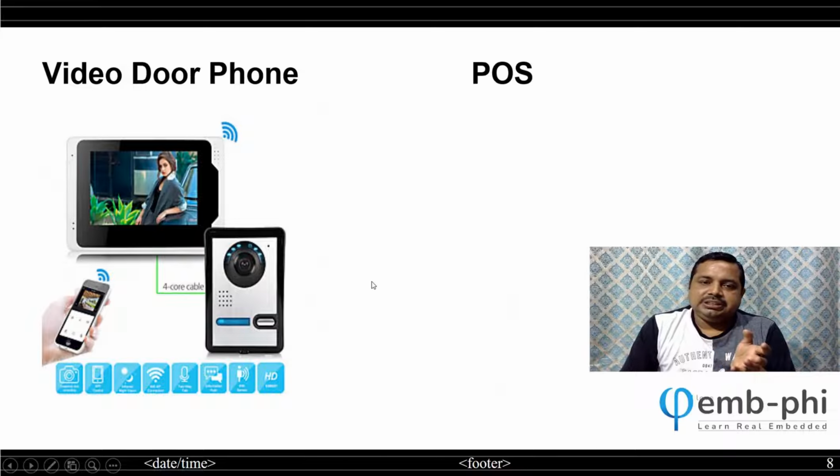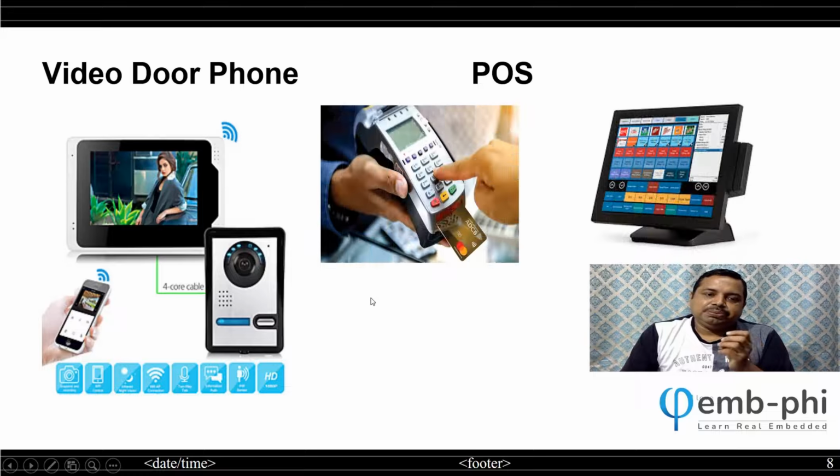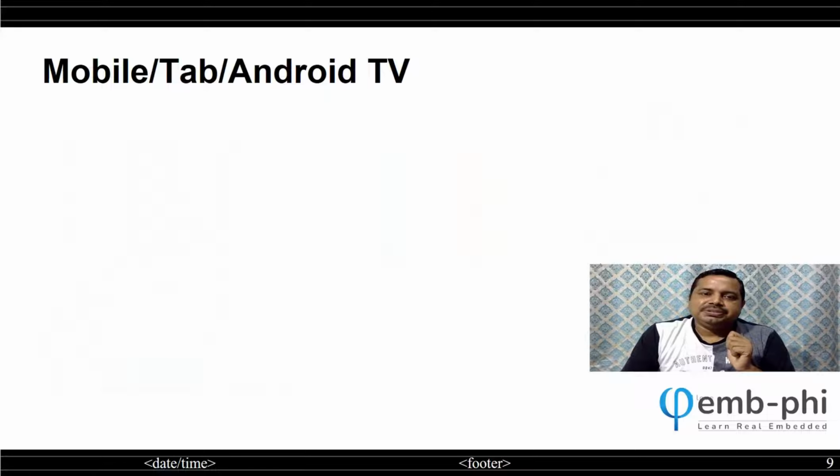Here are some other advanced products, like the video door phone. Nowadays in the home, if a guest comes and presses the button, we can see their picture and audio inside, and if required, only then we open the door. In the same way, you have seen point of sale. I'm sure you use a debit card or credit card at some place, and those are points of sale.